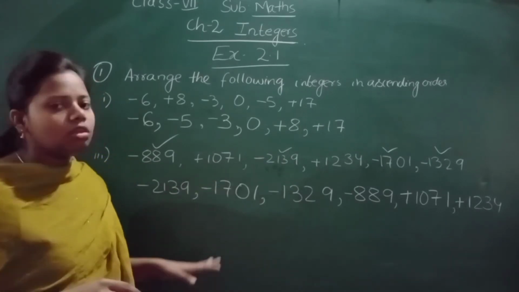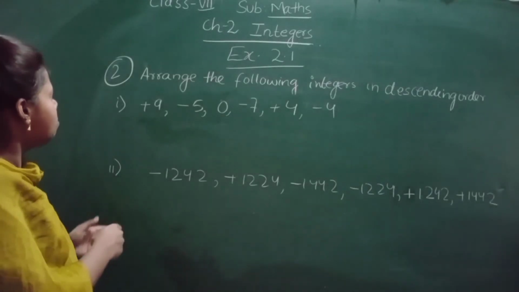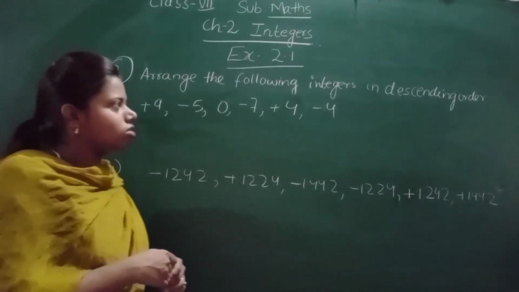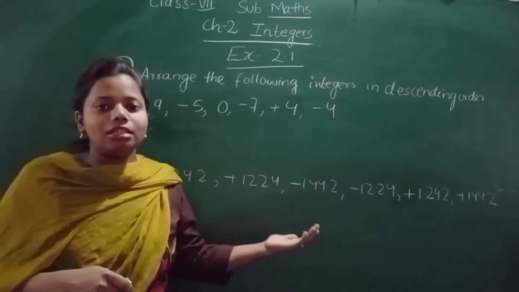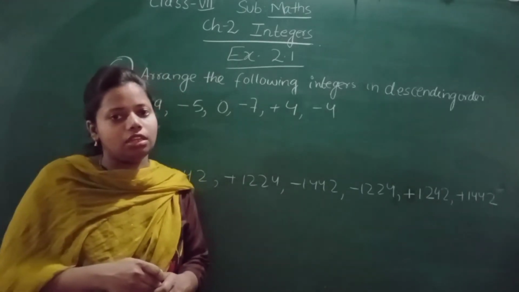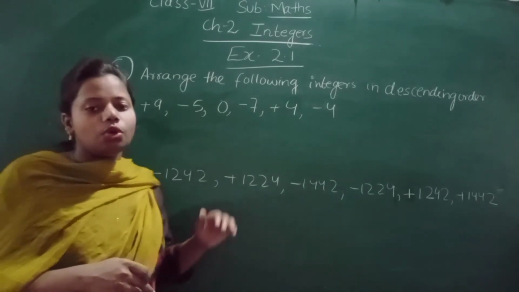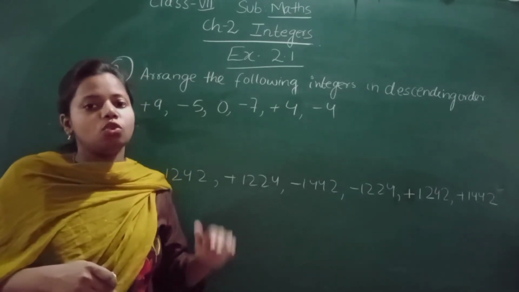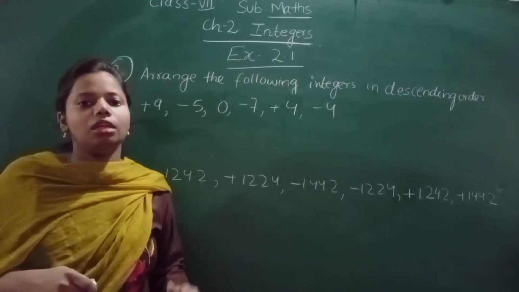Now let us see question number 2. Okay, question number 2 is: arrange the following integers in descending order. So in this question we are going to arrange the integers in what? In descending order. So let us start. What we have to do? We have to arrange from big to small. In ascending, small to big; in descending, big to small.